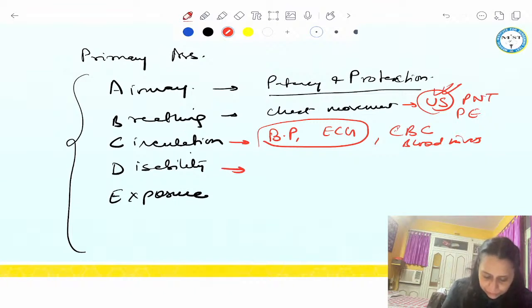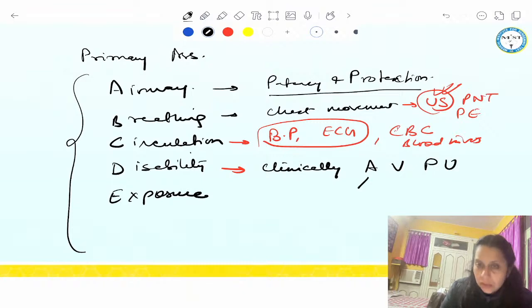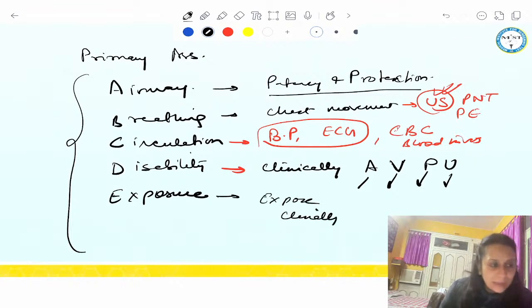For disability, right? We just clinically evaluate. We do AVPU. We see whether the patient is alert, whether the patient is responsive to voice, whether the patient is responsive to pain, or whether the patient is unresponsive. Right? We don't get a CT scan done. That comes under secondary assessment, which will help us in finding the cause of the problem. Exposure, we expose clinically and see any site, any kind of problem. Yeah, we can even do GCS for disability, right?